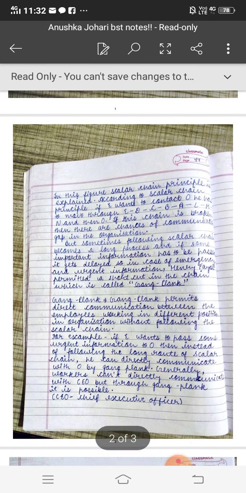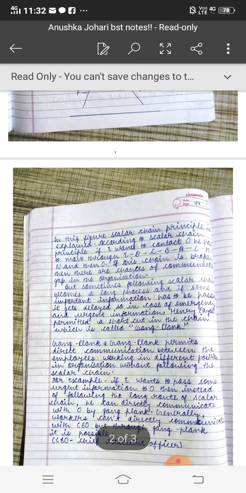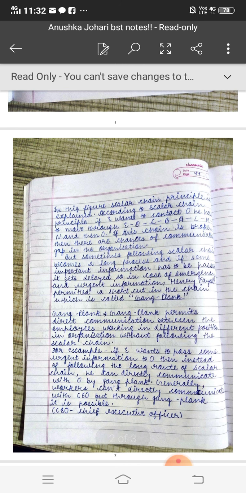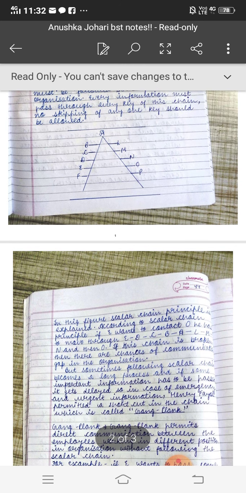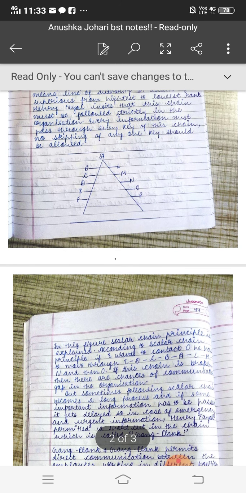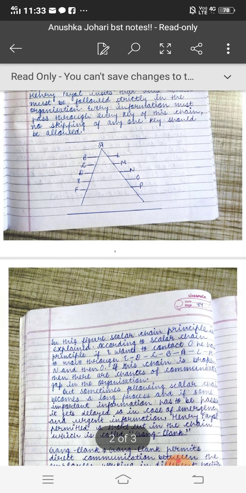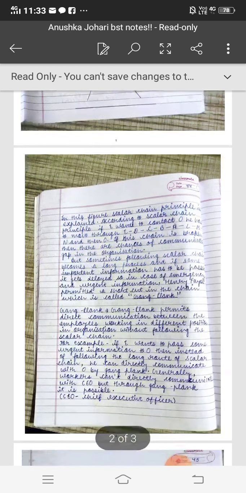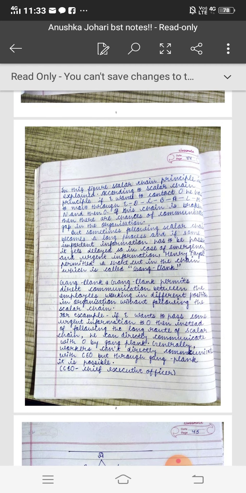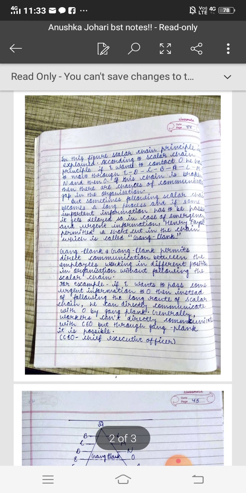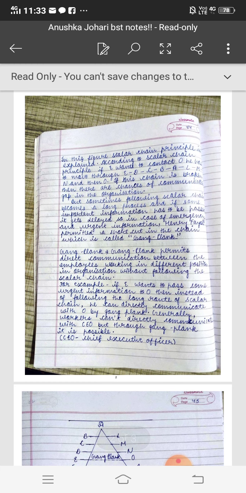For example, we can see the diagram again. If E wants to pass some urgent information to O, in the previous example we saw the line E, D, C, B, A, L, M and O. But now if E wants to give some important information to O, then instead of following the long route of scalar chain, he can directly communicate with O by gangplank.